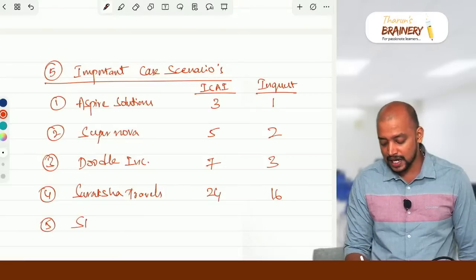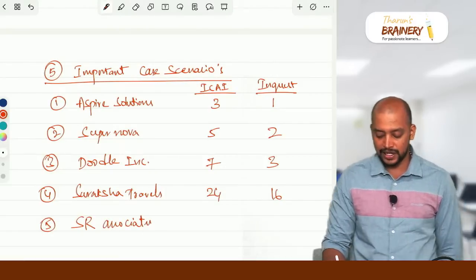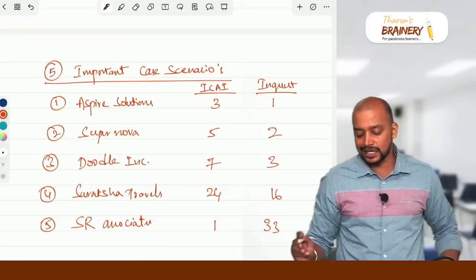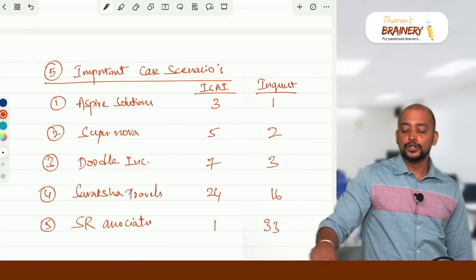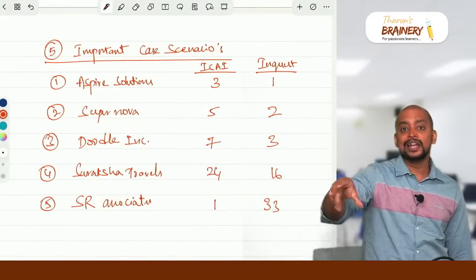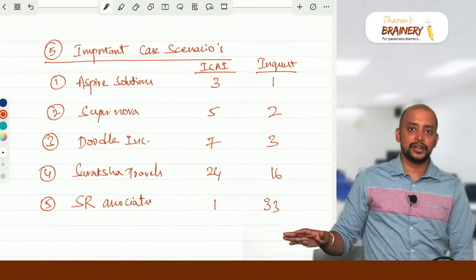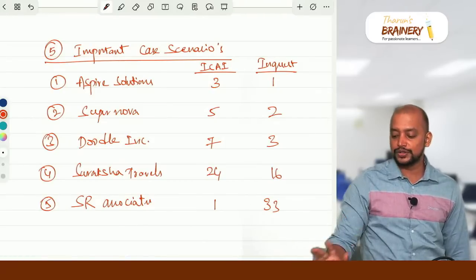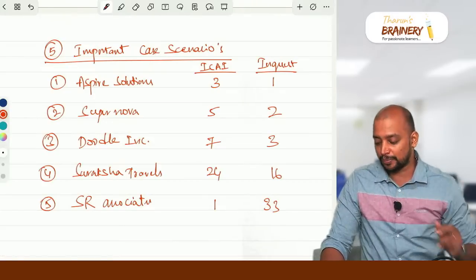And SR Associates, one case scenario is there. That is number 1 of ICA, and in our book it is 33. Okay, these are the 5 important case scenarios. Please take time today and revise it and go, because out of all the case scenarios which I have seen, these are really a little tricky and important. If you have any doubts, just ask me in the Telegram. I will reply to that. Okay.